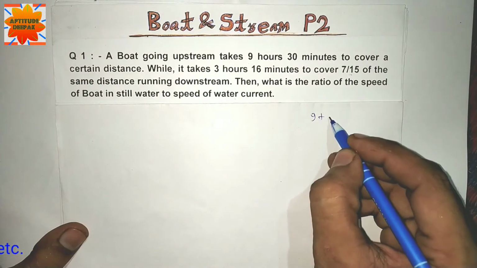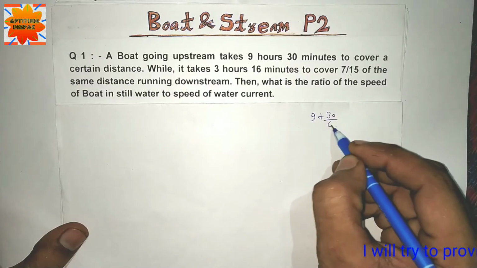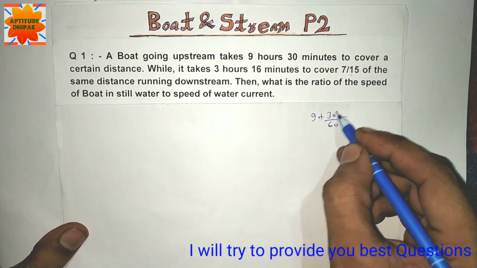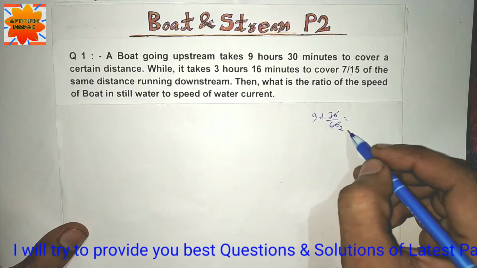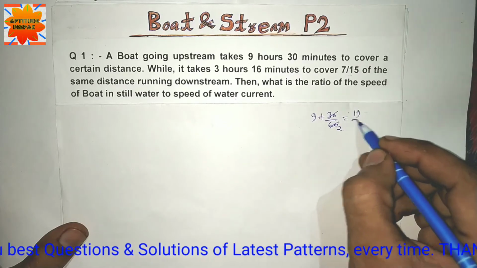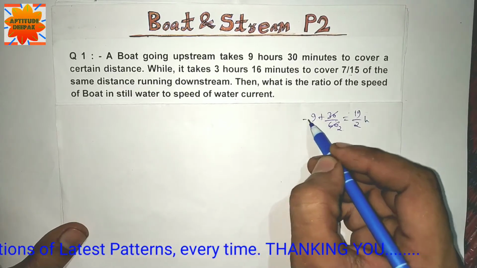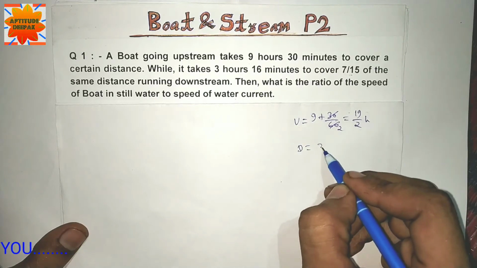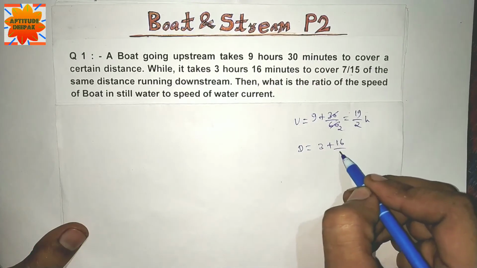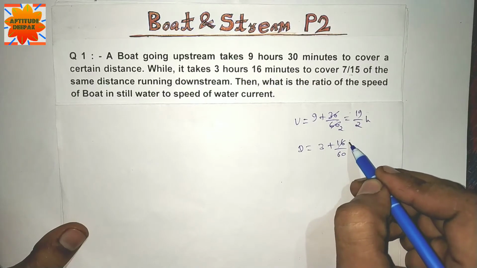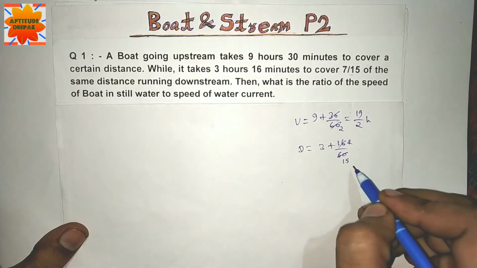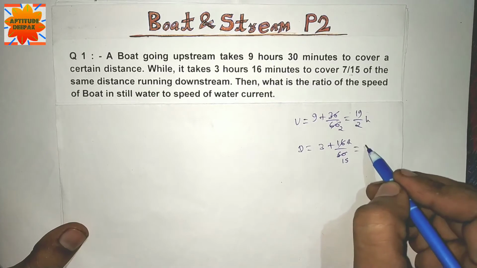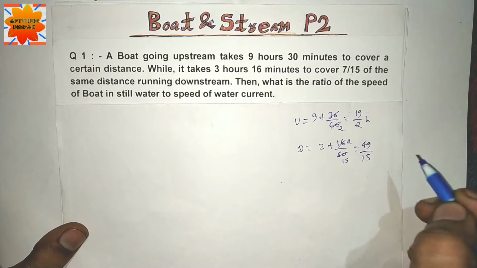9 hours 30 minutes is 19/2 hours. This is the time of upstream. Downstream time is 3 hours 60 minutes, which is 4 hours, for 7/15 of the distance.